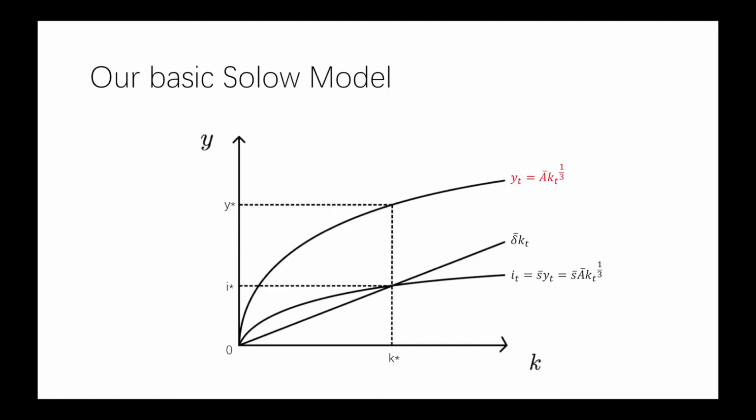Graphically viewing, we have an output curve, investment curve, and a straight line showing depreciation of physical capital. Remember that the investment function is a curve due to diminishing marginal returns, but depreciation rate is always constant. Thus, there exists a point where they intersect, representing the steady state of the economy. At steady state, investment rate is equal to depreciation rate, which means delta K is 0. Hence, the growth rate is also 0.